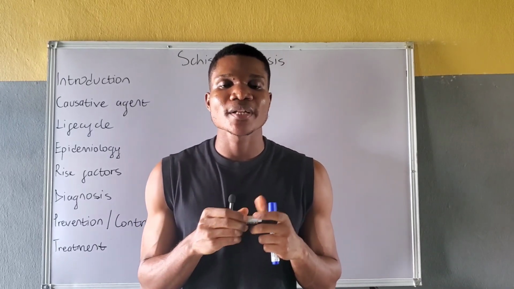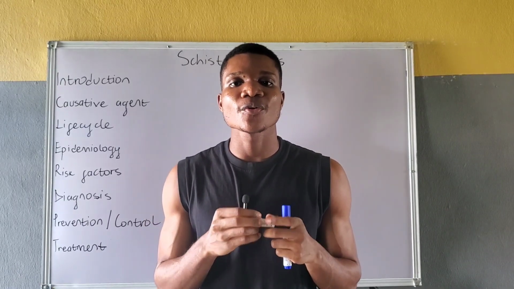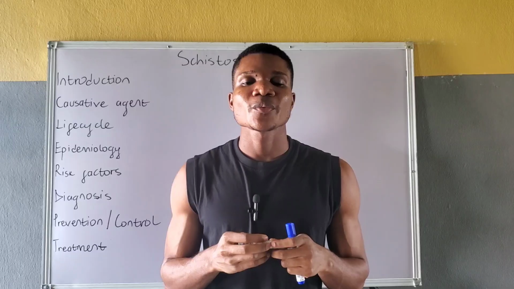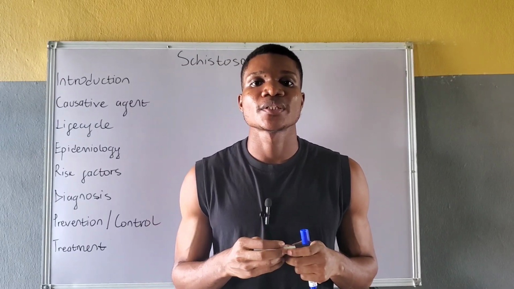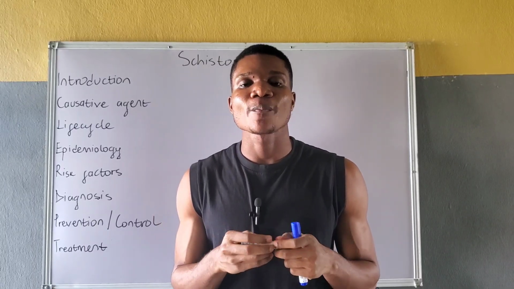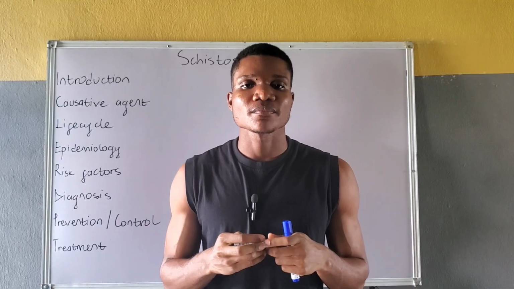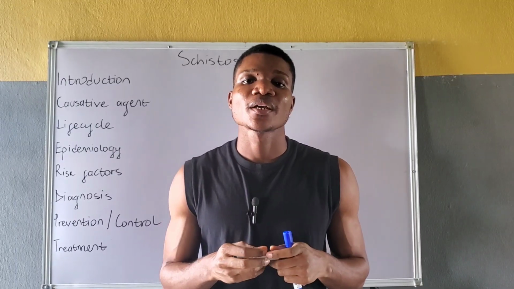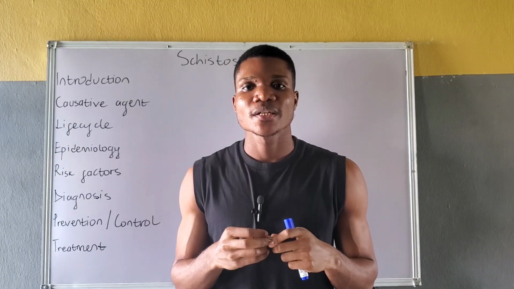The disease predominantly affects children and adults, causing chronic ill health as well as impaired growth and cognitive development in children, reduced work productivity in adults, and severe complications such as hepatic fibrosis, as well as portal hypertension, bladder cancer, and renal failure if left untreated.